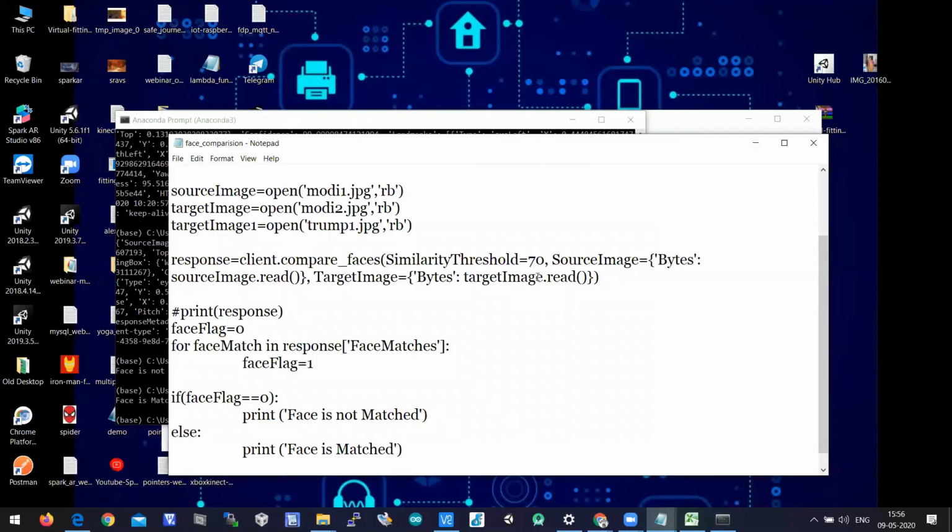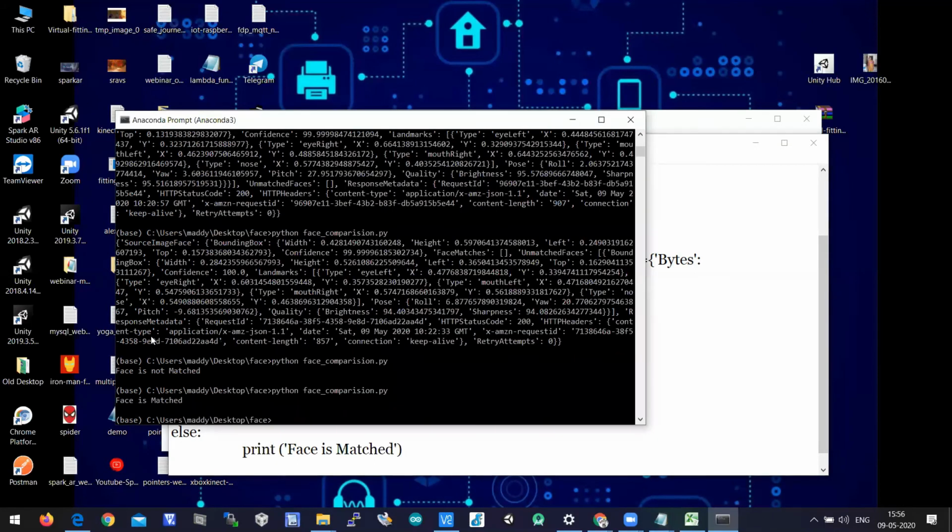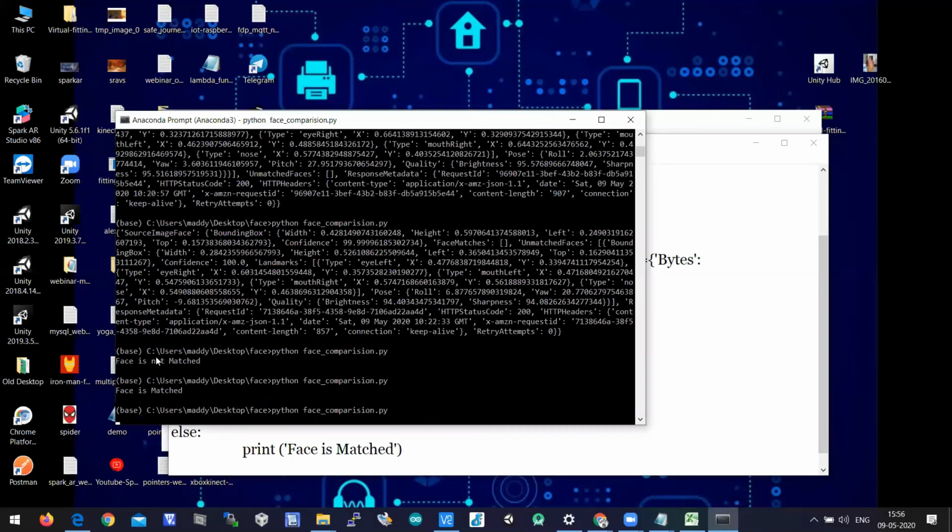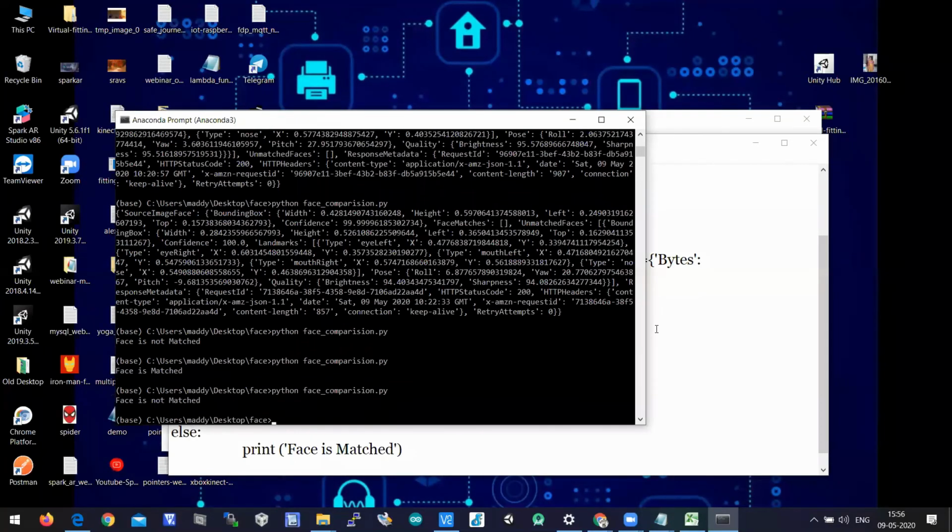When you put target image 1 instead of target image dot read, because target image 1 is the Trump image here, source image is Modi image, and target image is Trump image. So it should print face is not matched according to the syntax.